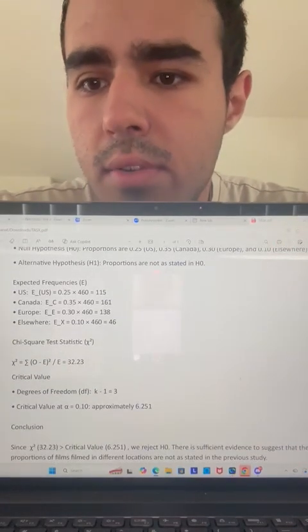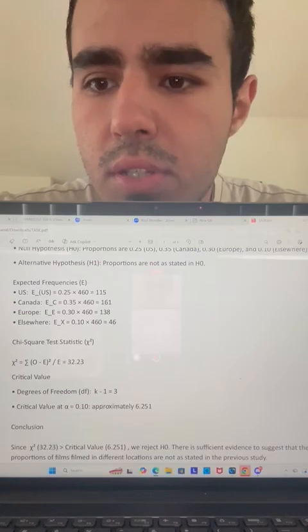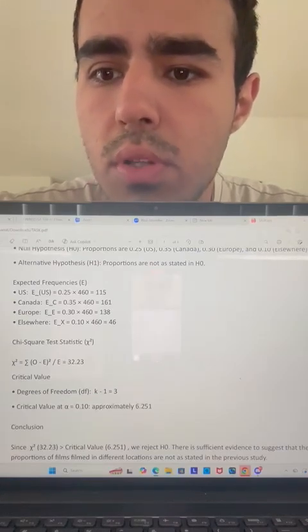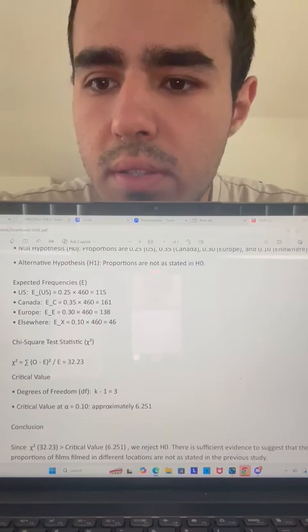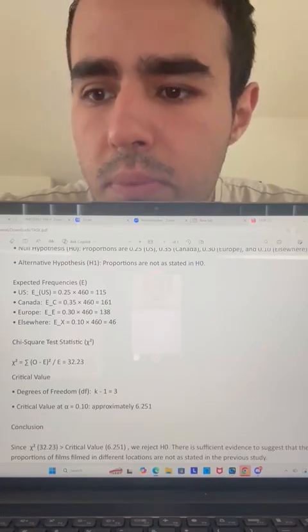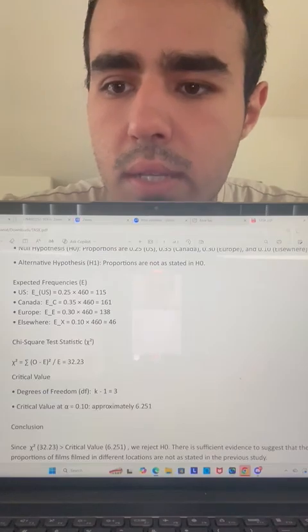Test statistics and critical values. We use the chi-square test. The calculated chi-square test value is approximately 32.23. With 3 degrees of freedom and a level of significance of 0.10, the critical value is approximately 6.251.